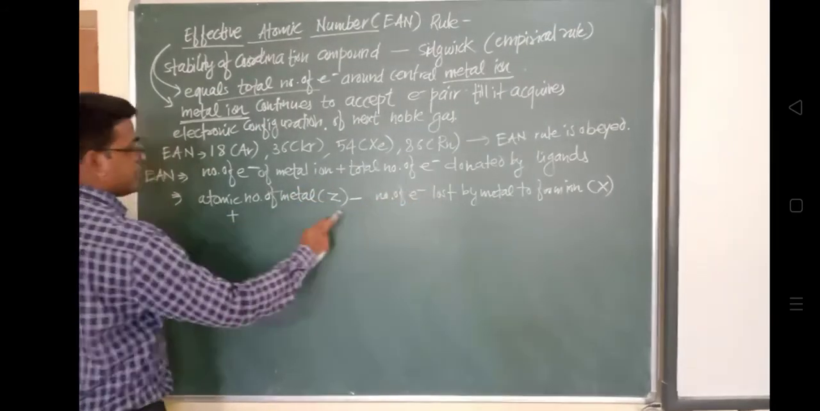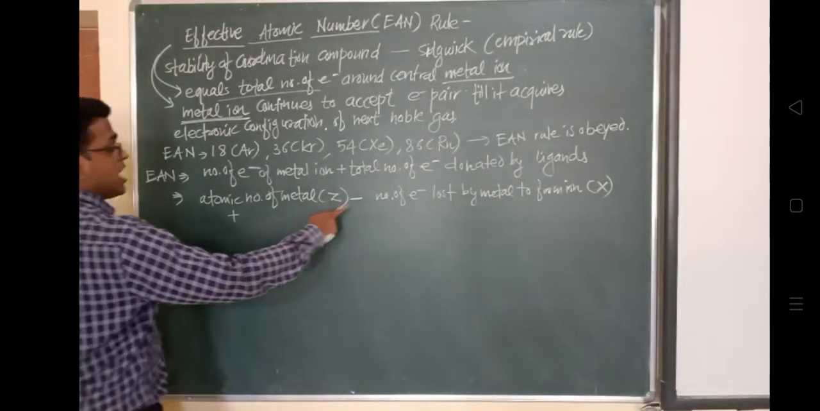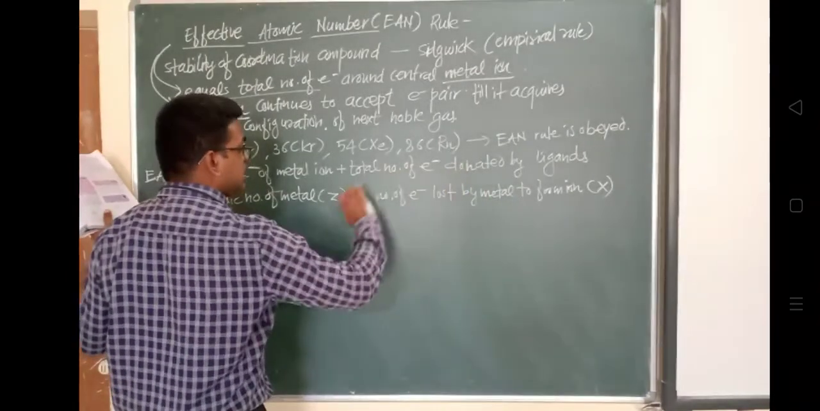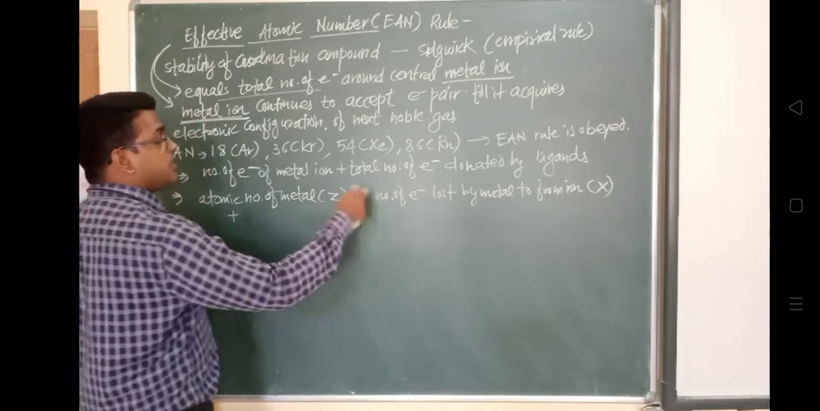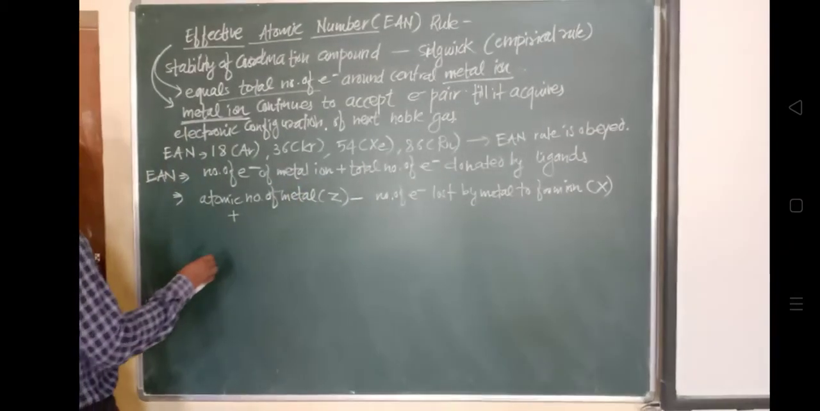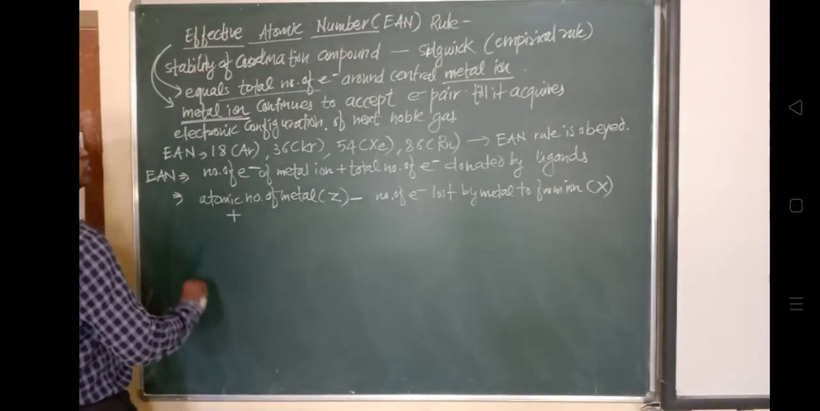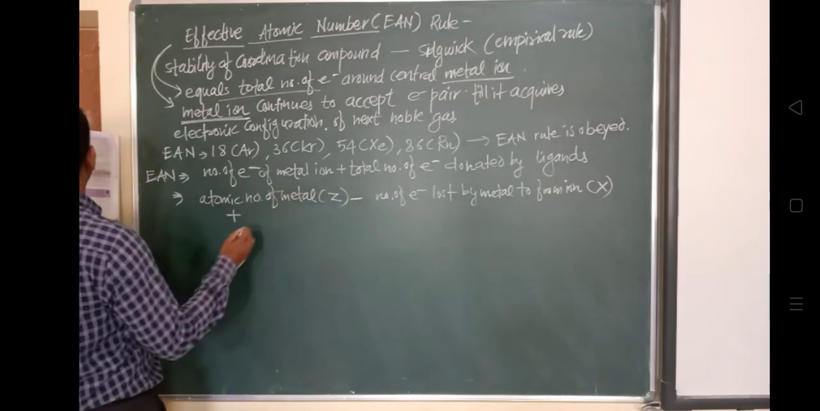Okay, so in this way, let's look at an example: Co(NH3)6, which has a 3+ charge.